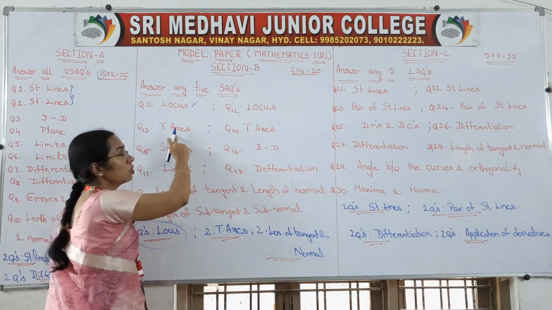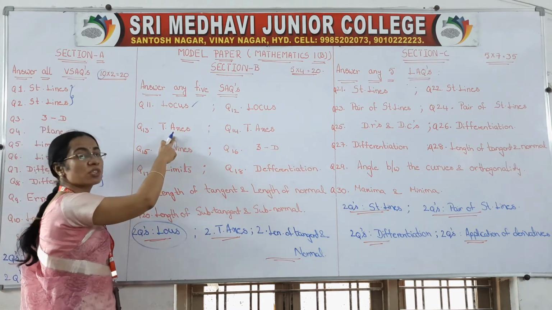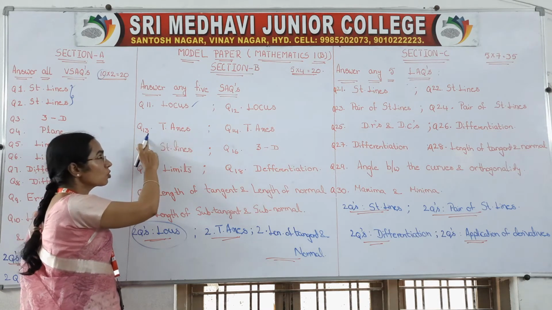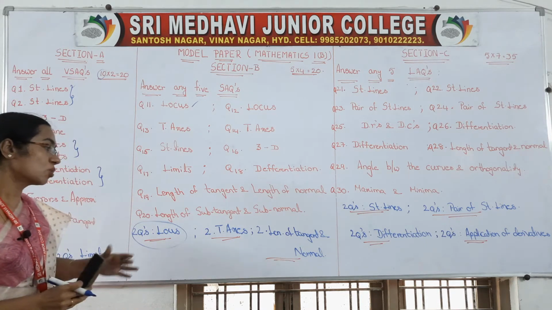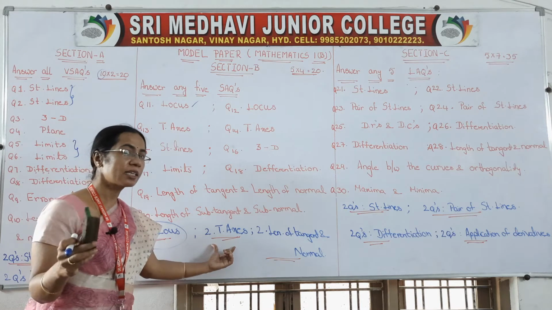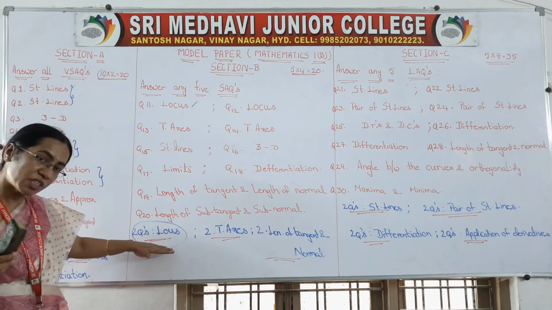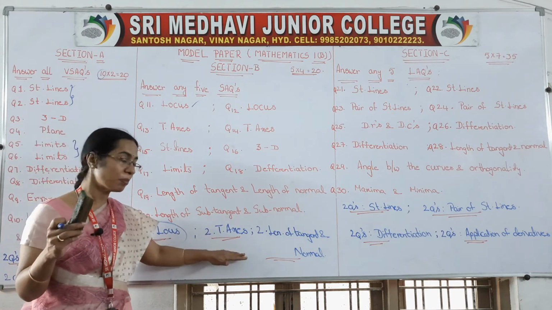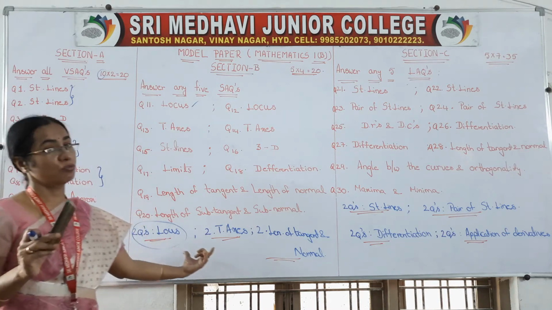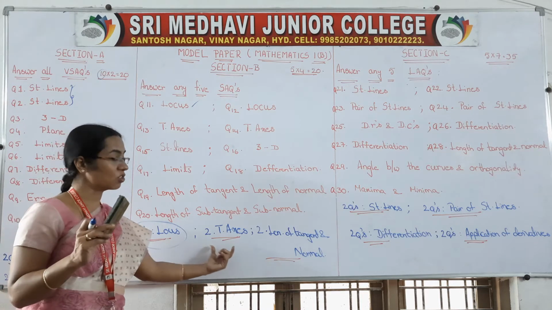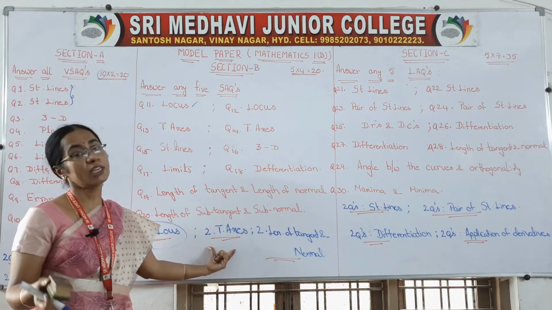So next come to your third question and fourth question in section B. Again it is transformation of axis, right? So question number 13, transformation of axis. Question number 14, transformation of axis. From this topic you are getting 2 4-marks questions again. So if you are perfect with the first topic locus, and if you are perfect with the second topic transformation of axis, you can write 4-marks questions 2 from this topic, 2 from this topic. Actually we have to write 5 questions, right? Out of 10 we have to write 5.